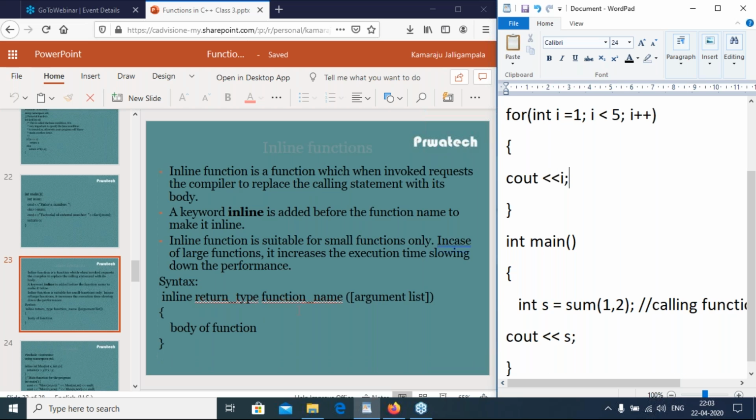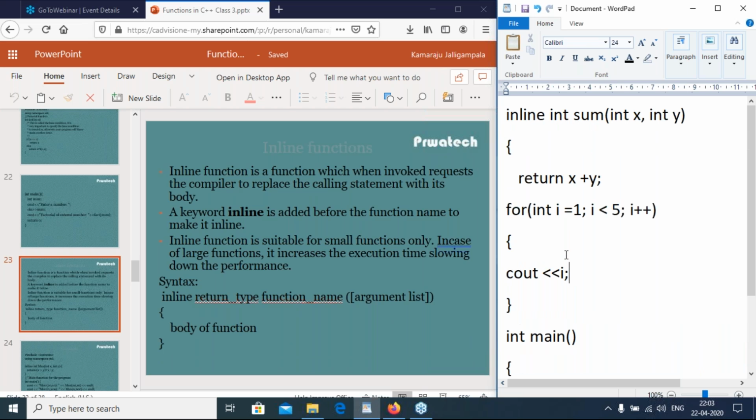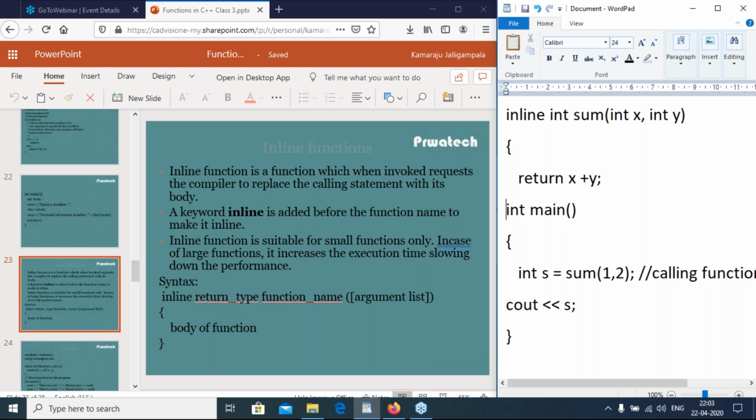So what is the syntax? Inline is the keyword, the return type is any data type: integer, void, char, float, double, array, pointer, struct, any data types, and then the function name. Here sum is the function name, with argument list int x comma int y, and the body of the function. What is the body of the function here? Return x plus y. So inline functions are suitable for small functions only.